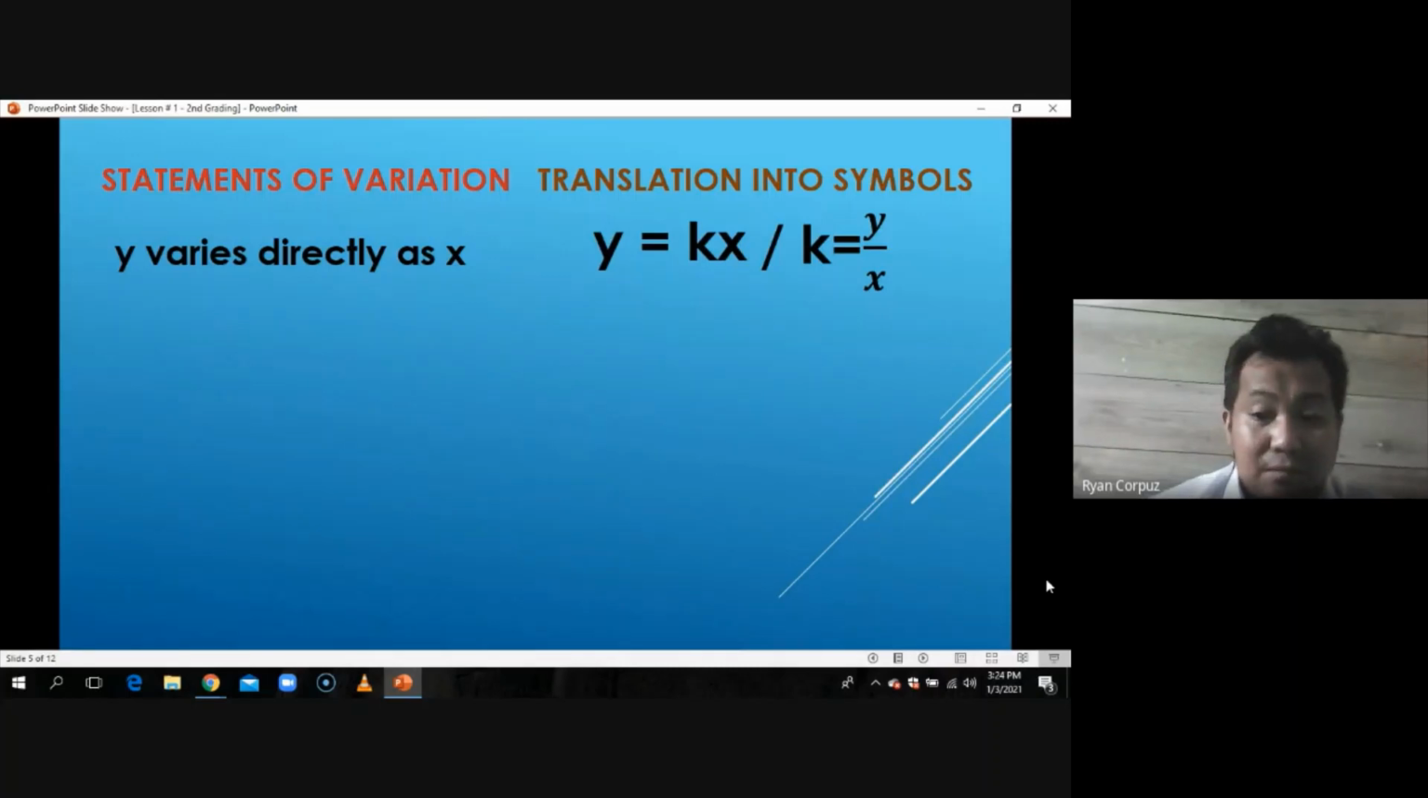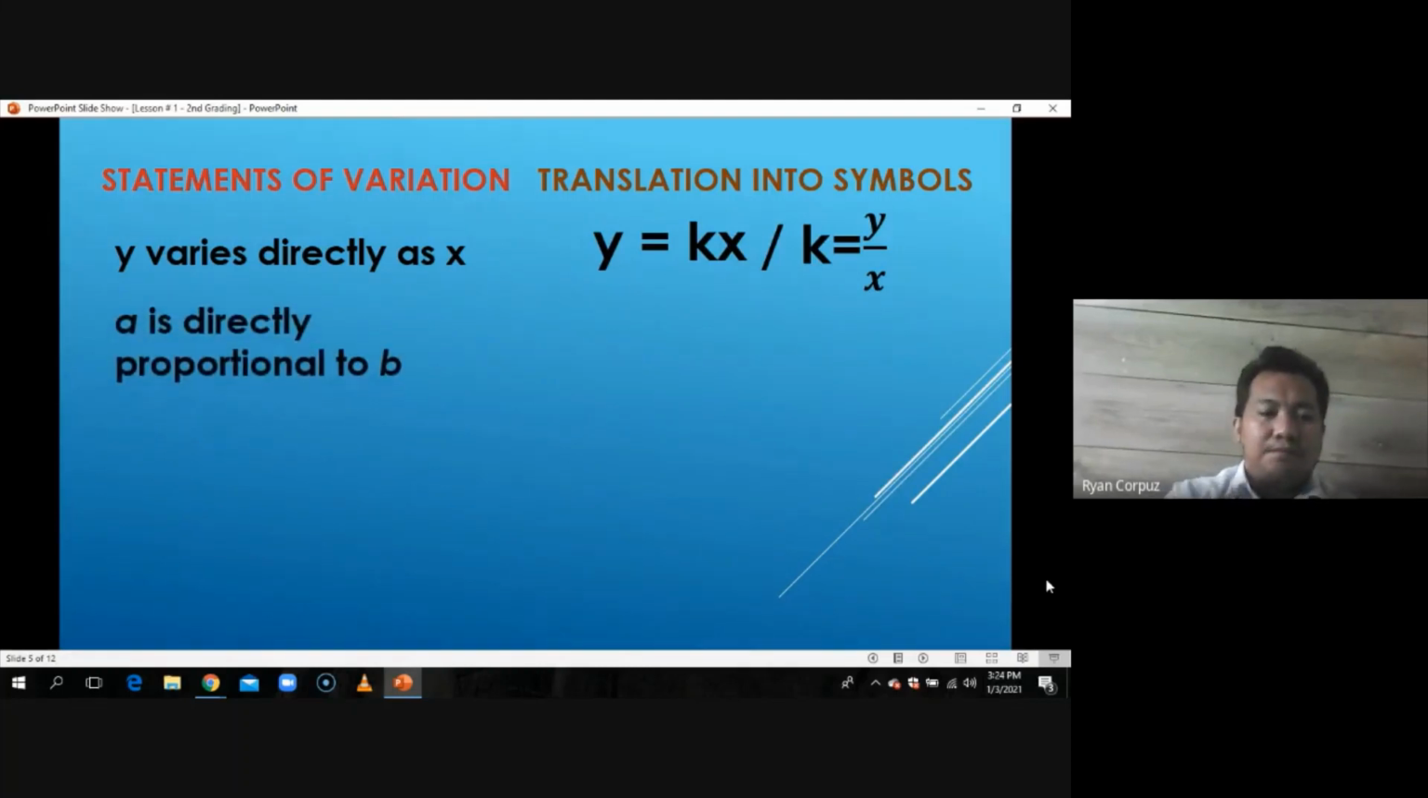So mas maganda if you're going to do both translations, kasi those translations will help us as we solve a problem involving any kind of variation, or in that case, we are solving here direct and direct square variation. Let's try another one. Sabi dito, A is directly proportional to B. If you're going to translate it into symbols, yung direct translation niya, that will be the same as A is equal to kB. Look at that.